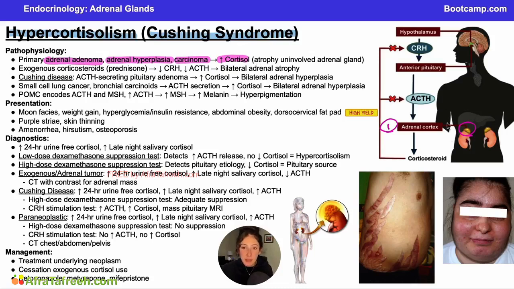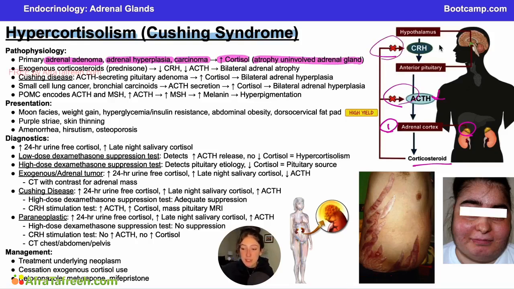And then in most of these pathologies, since we're only involving the one affected adrenal gland, of course there's going to be atrophy of the uninvolved adrenal gland. And if you understand this pathway, that should make sense to you, right? Because there's a ton of negative feedback here. We have a ton of corticosteroid going back and exerting this negative feedback on these different levels of this pathway.